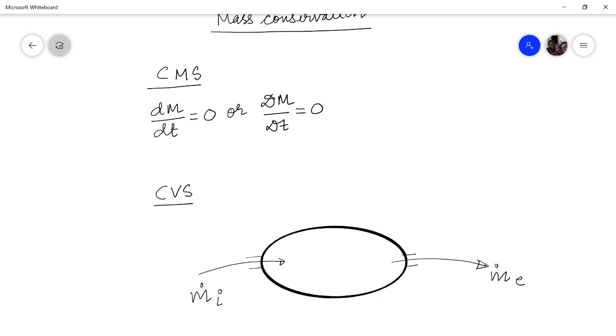There can be any number of entries and exits, but for simplicity we say that mass is entering from here and leaving from here. If the rate at which mass is entering and the rate at which it is leaving differ, then mass will start accumulating within the control volume. This is the boundary of the control volume.